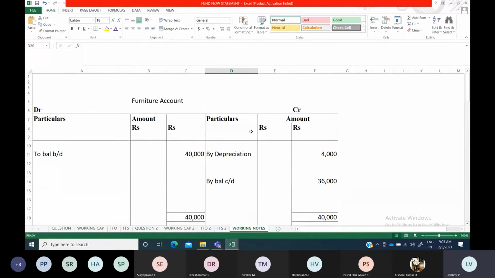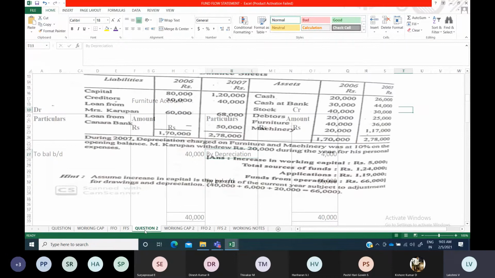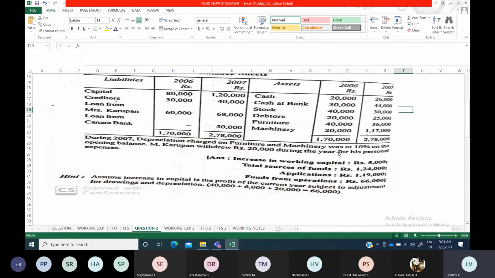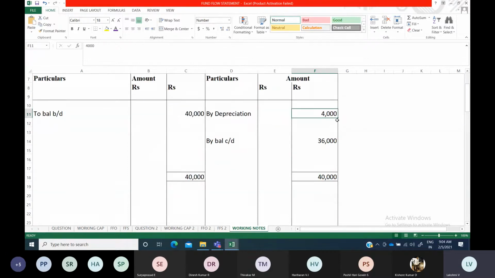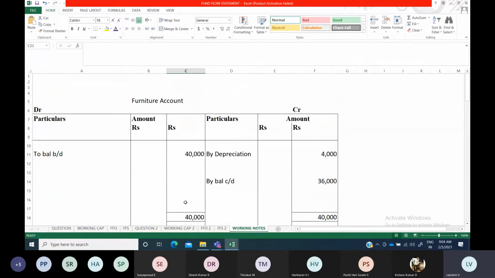This depreciation information is also available under additional information. Always provide depreciation on the opening balance, and we found the amount also, 40,000 into 10 by 100, and this we have shown on the credit side. So there is no purchase or sale of that furniture.